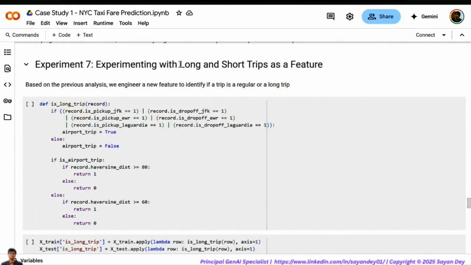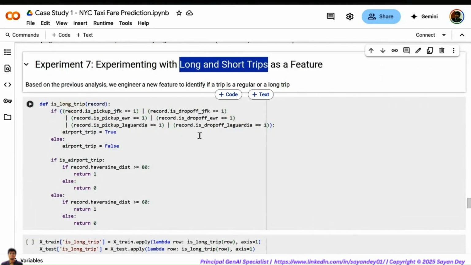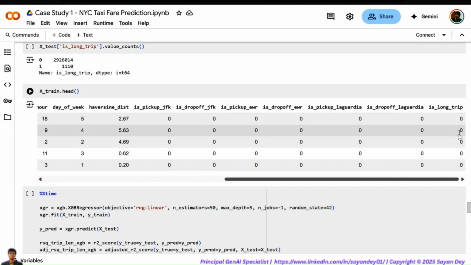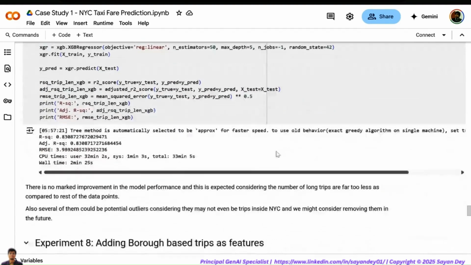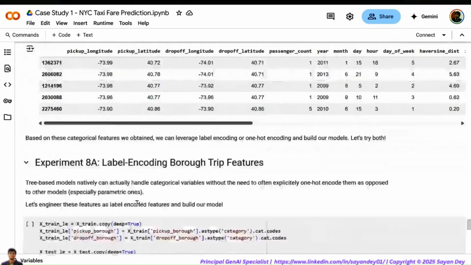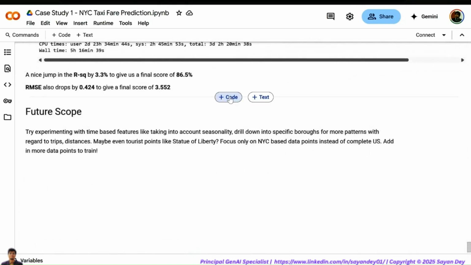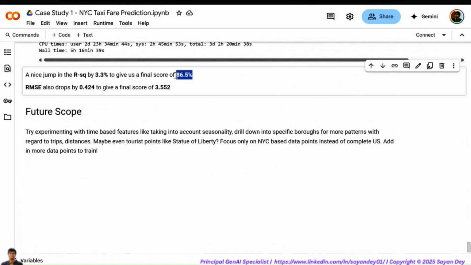Next up, we are trying long and short trips as a feature. We are adding a calculated feature for long and short trips. We are looking at the distance and trying to classify whether it is a long trip or not. Is it a long trip? Yes. Is it not a long trip? No. By adding this, once again we have made a small incremental improvement in the quality of the model. These are all the different techniques we are trying out. And by doing all of that, by fine tuning and adjusting the hyperparameters, we have finally got a model with 86.5% accuracy, or R squared.